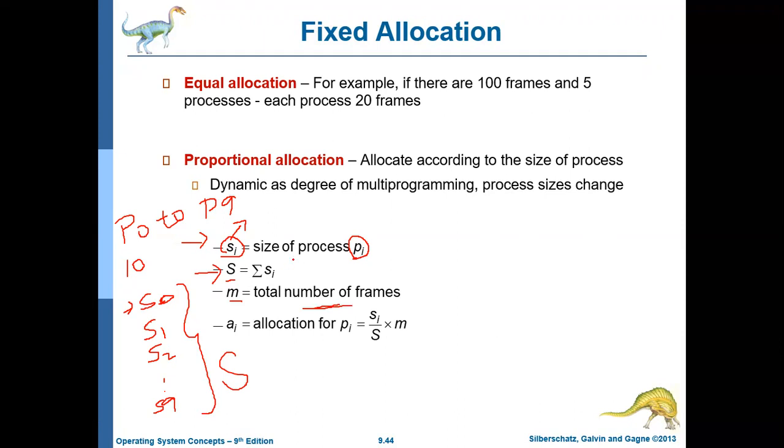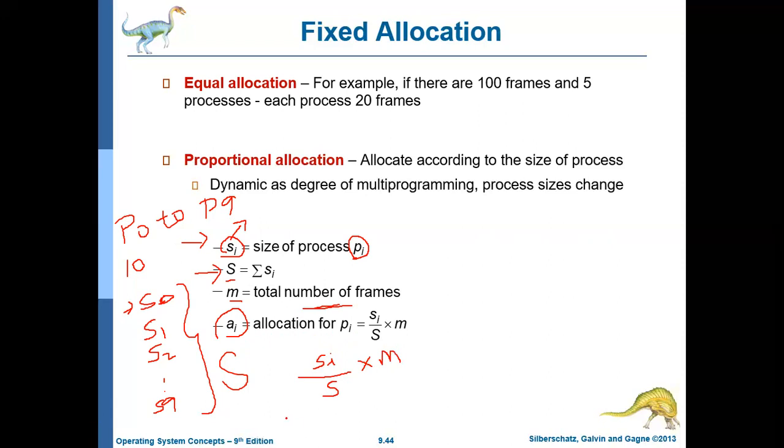Now this algorithm says that for the process Pi, allocate Ai frames such that Ai is equal to Si, the maximum number of pages this particular process Pi may need, divided by S, the sum of all the page requirements of each process, into M, the total number of free frames.